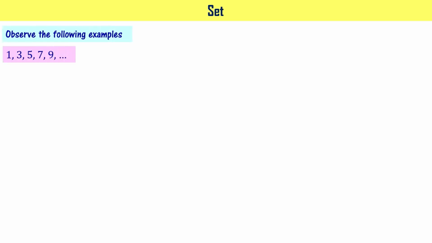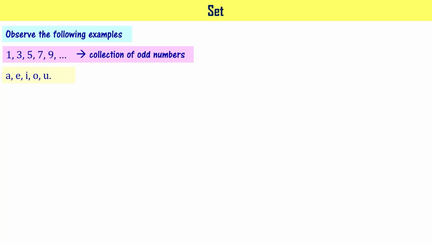Let us learn about sets now. Let us observe the following examples. 1, 3, 5, 7, 9 and so on. These are what? These are odd numbers, right? So this is a collection of odd numbers.